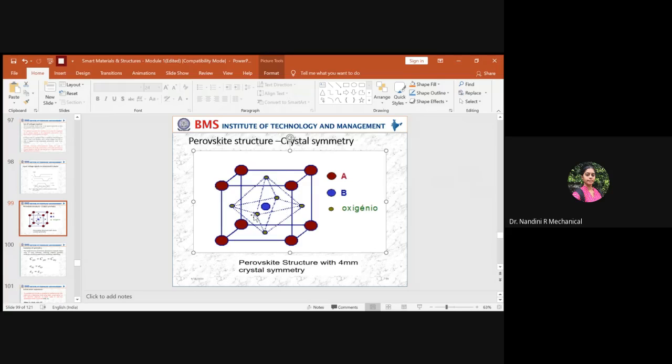So across the center of the entire crystal, you will have the oxygen here at the face centered, and you will have the transition element across the center. I just told you the reverse. The transition element will be at the center and the oxygen element will be across the center of each plane. So this will be the actual cubical crystal structure of any perovskite material.